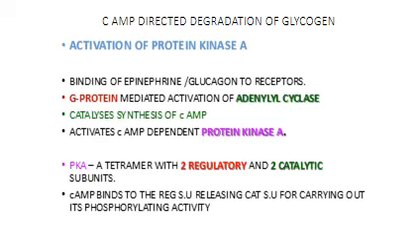So protein kinase A is a cyclic AMP dependent enzyme. The protein kinase A is a tetramer with 2 regulatory and 2 catalytic subunits. When cyclic AMP binds to the regulatory subunit, it releases its 2 catalytic subunits for carrying out its phosphorylating activity.